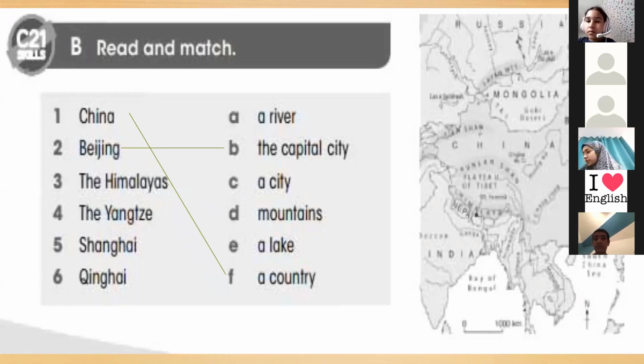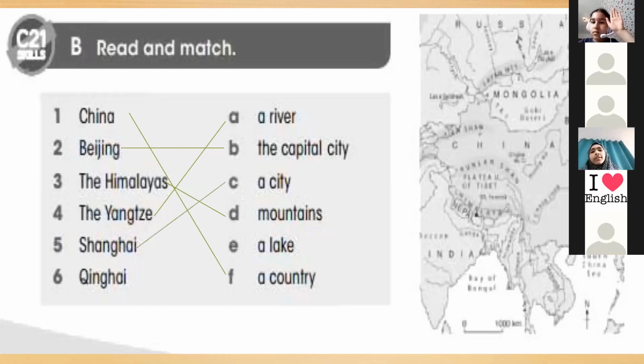What about the third one? The Himalayas. So a river. So Himalayas, mountains. So they are mountains. Yes, they are mountains. So mountains of Himalaya. What about the fourth one? A river. The Yangtze. Yes, Yangtze is a river. Who can tell us 5? Shanghai is a city. Yes, Shanghai is a city.